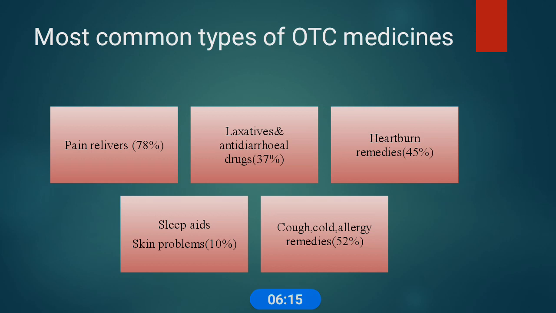Second generation antihistamines are better according to the side effect profile. According to the FDA, OTC cold and cough medications for infants or children younger than 4 years are not advised because of life-threatening side effects.